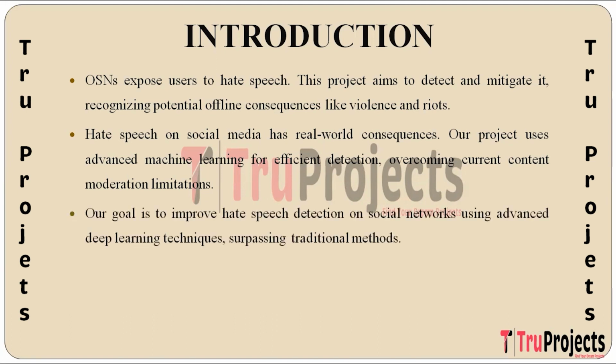So, the primary objective of this project is to enhance the detection of hate speech on online social networks. By leveraging advanced deep learning techniques, we aim to overcome the limitations of existing methods. Traditional approaches relying on handcrafted features and bag of words models often fall short in capturing the nuanced semantic relationships within textual content.